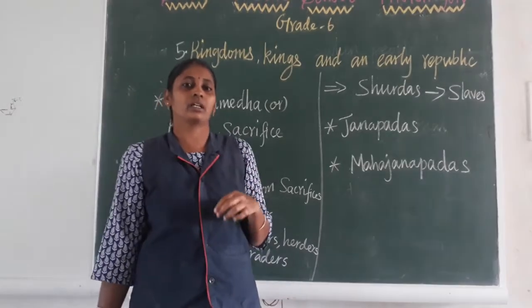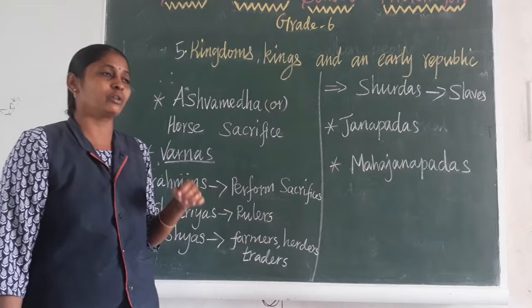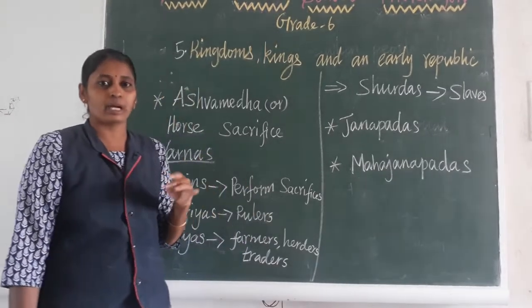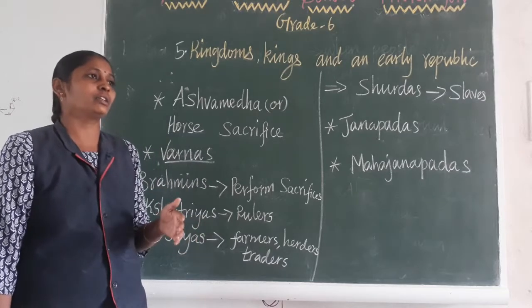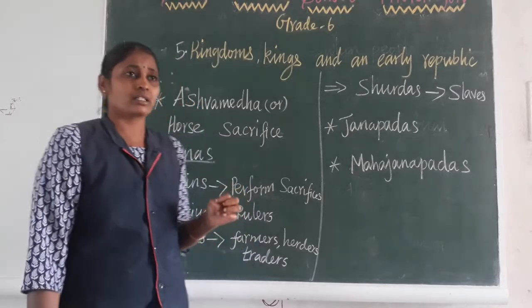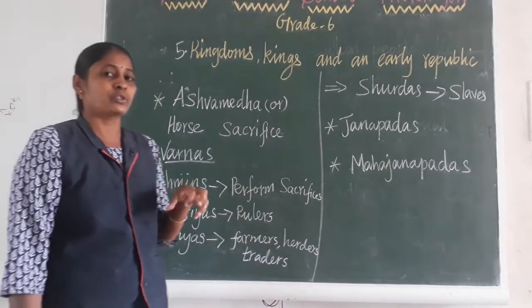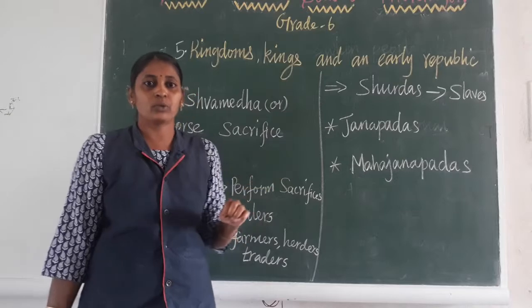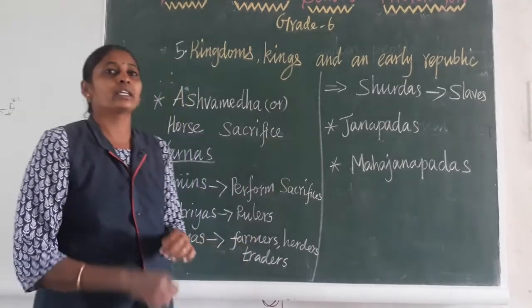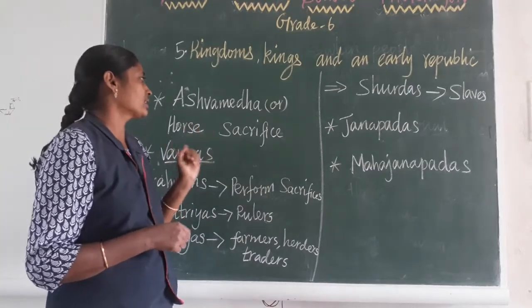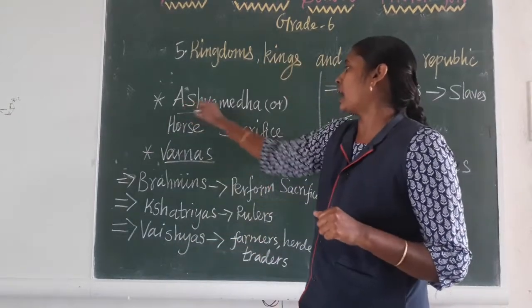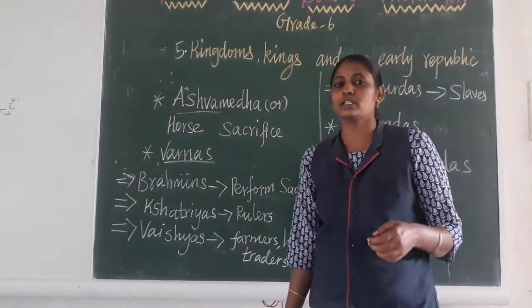One of these yagas is called Ashwamedha Yaga. It was mentioned in the Rig Veda. We already studied the Rig, Yajur, Sama and Atharvana Vedas, and in those Vedas they mention Ashwamedha Yaga. What is Ashwamedha Yaga? Whoever wants to expand their ruling area, or their control from one place to another, conducts this yaga, the horse sacrifice. Here Ashwa means horse.